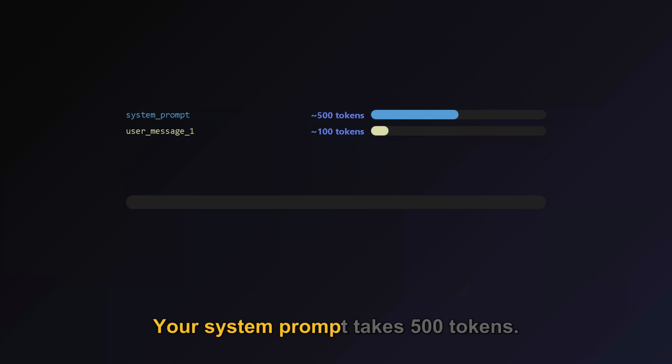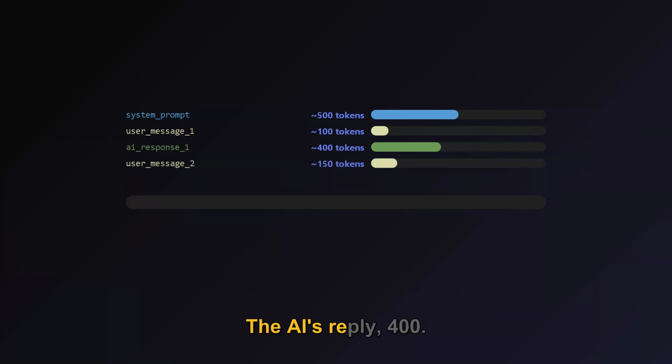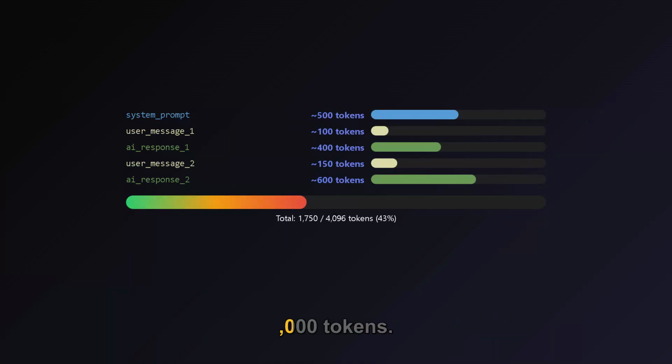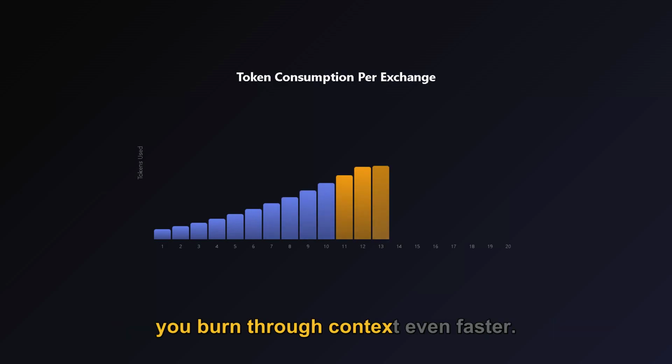Your system prompt takes 500 tokens. Your first message, 100. The AI's reply, 400. It adds up fast. After just 20 back and forth exchanges, you might be at 15 to 20,000 tokens. And if the AI writes long responses, which it loves to do, you burn through context even faster.